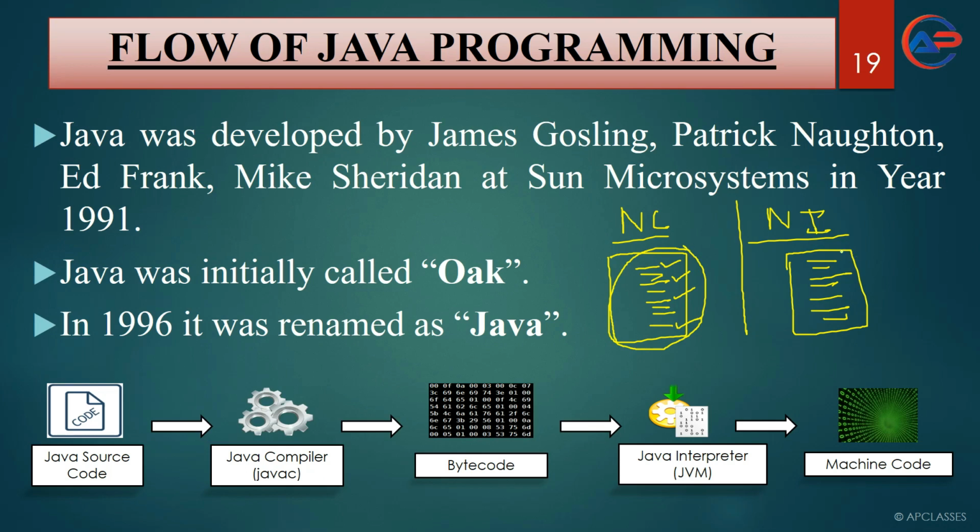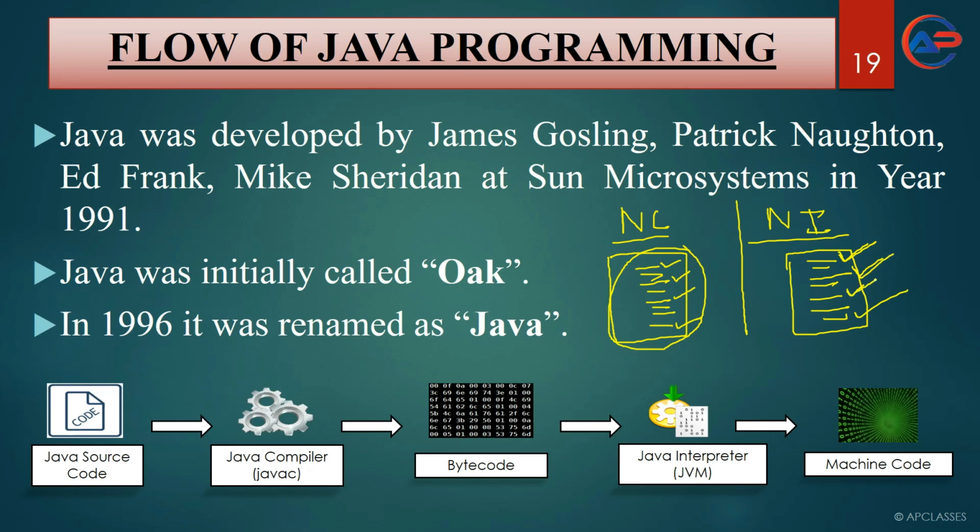But in an interpreter, if you have similar errors in the same lines, say four errors, what will the interpreter do? It will first show you the first error. Once you rectify it, it will show you the second error.